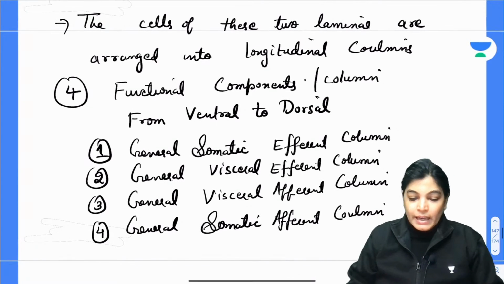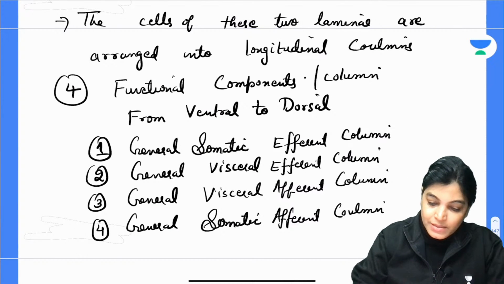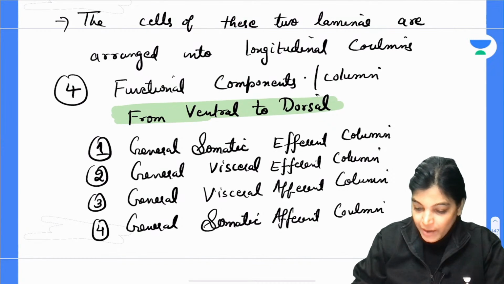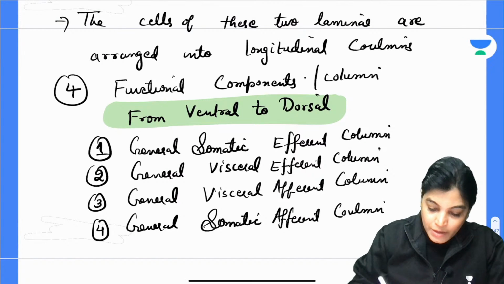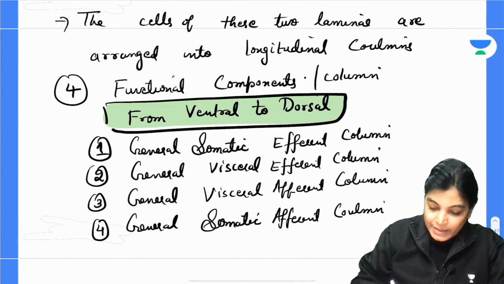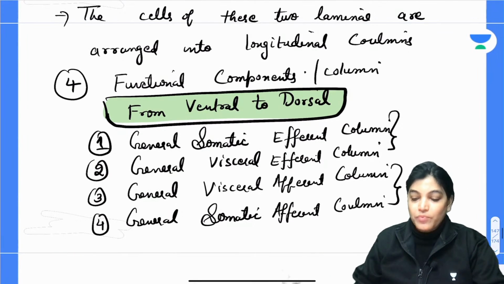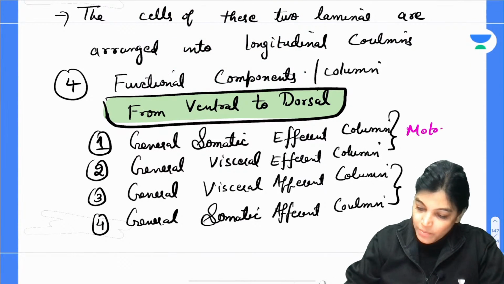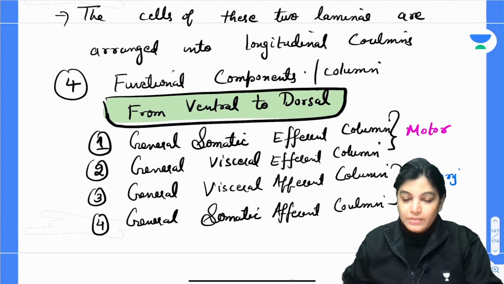So how many functional components are formed till now? Till now, my dear aspirants, we have got 4 functional components formed. Among these 4 functional components, we have got 2 motor and 2 sensory. These 2 are the motor components and these 2 are the sensory components. So till now, is it clear to everyone? Okay.